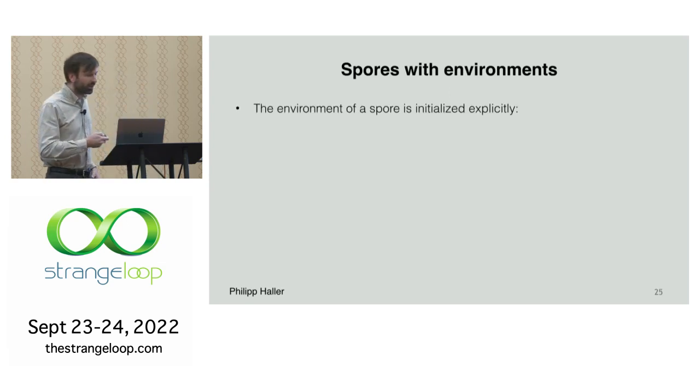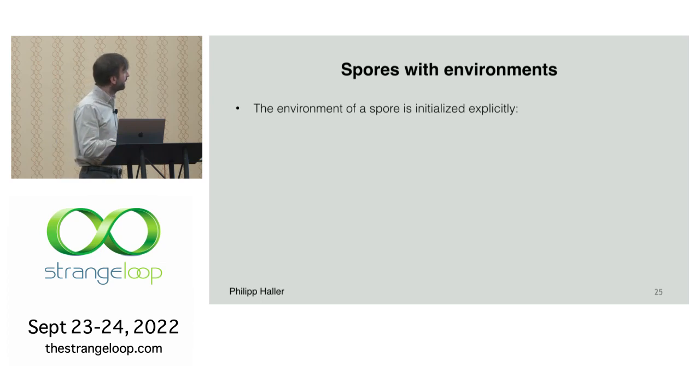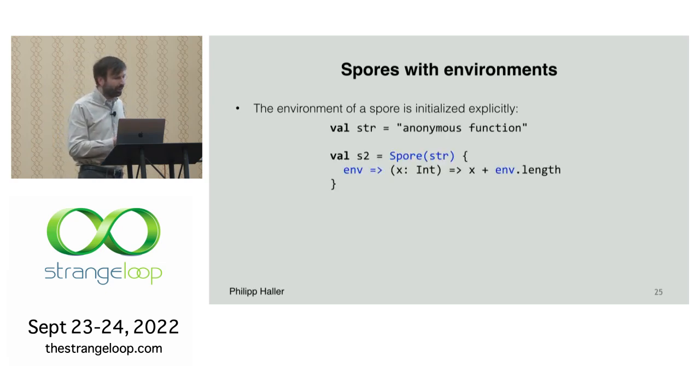Right, so let's look at some more interesting things: spores with environments. In this case, because the environment is explicit, we need to explicitly initialize the environment. Let's say we have this variable str that should be captured by the spore so that it can be used within the spore.